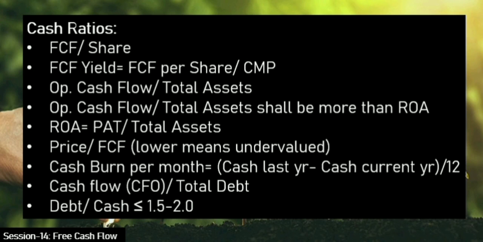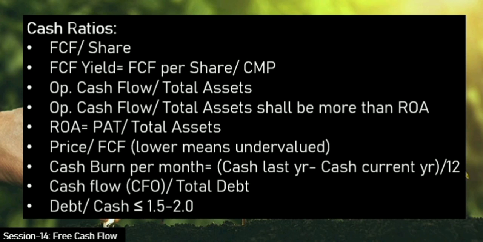In my own invention, I have another ratio which is normally not a financial ratio, but what I use is debt to cash. That is nothing but debt to the total cash that is available in the books. This ratio gives you an idea of how leveraged a company is with respect to its cash in books.